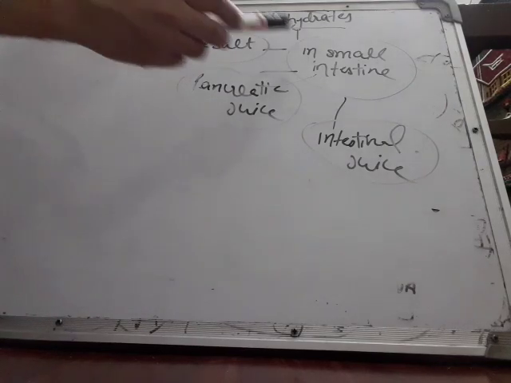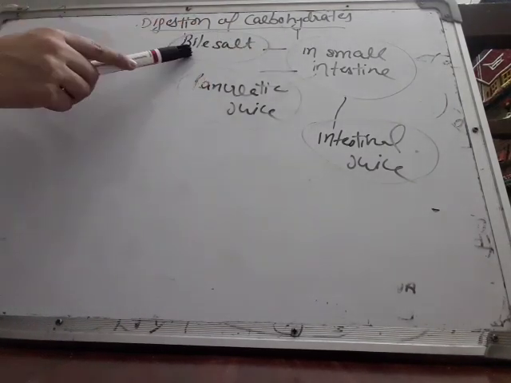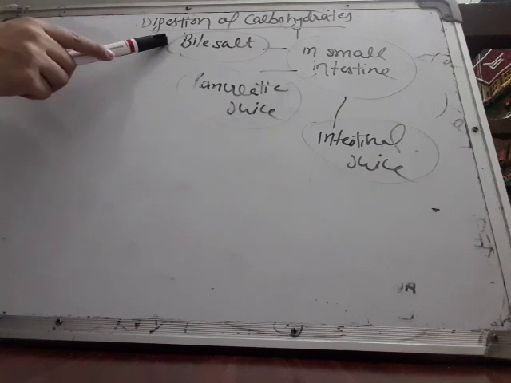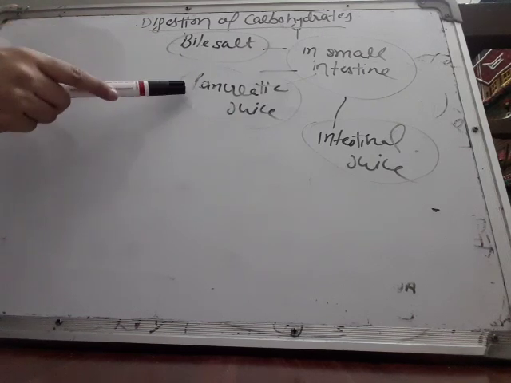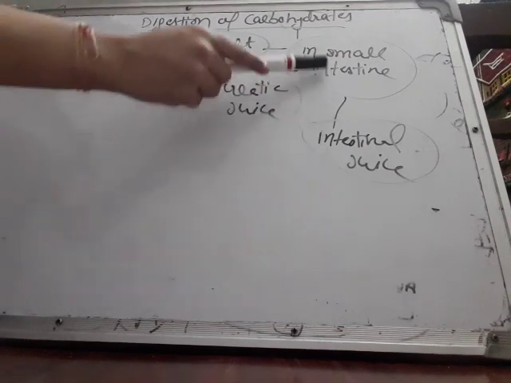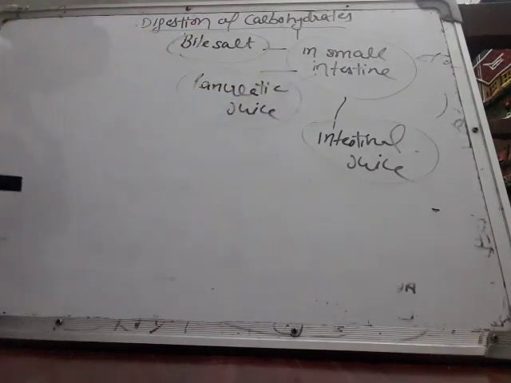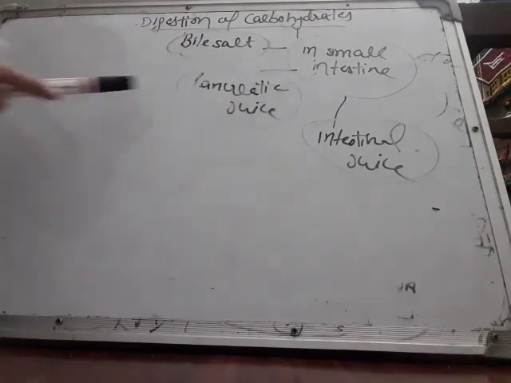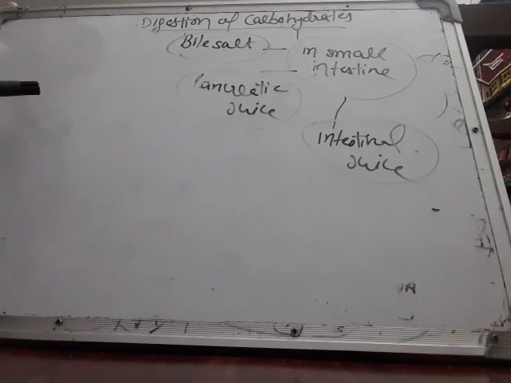Now the small intestine receives three juices. One from the liver, that is bile salt, one from the pancreas, that is pancreatic juice, and another is its own secretion, that is intestinal juice. All these secretions help in the process of digestion of carbohydrates. How does bile salt help?